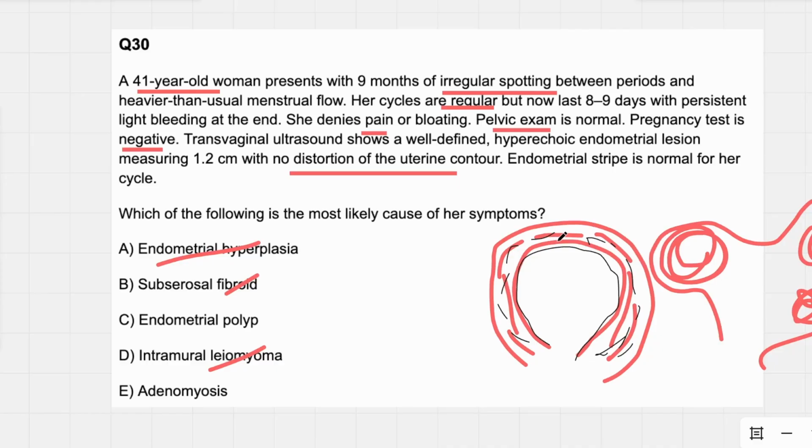the endometrium. Note, diffuse does not mean asymmetric. It just means the whole thing is getting bigger. It gets bigger, gets boggy, kind of squishy feeling, but is not asymmetric. You're not going to feel some abnormal mass on the left side that's not on the right, like you could with a leiomyoma. So this could definitely cause hemorrhage, but again, it tends to be painful, and she does not have pain. So we've been able to narrow down to endometrial polyp.